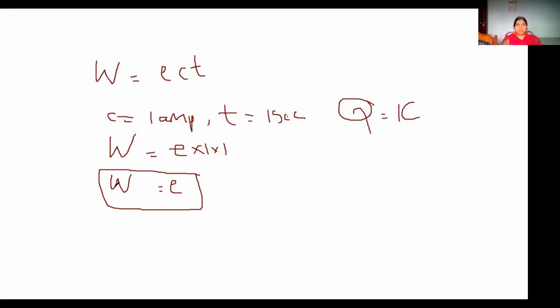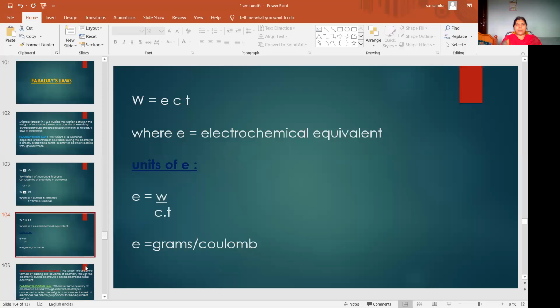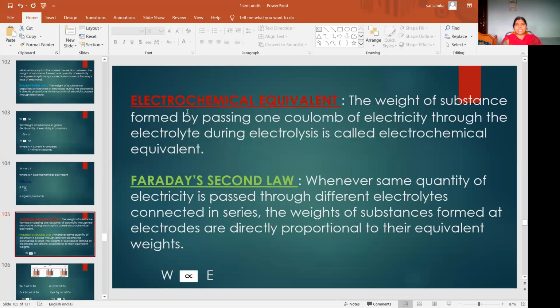Whatever weight is deposited is the electrochemical equivalent. So the amount of substance formed by passing 1 coulomb of electricity through the electrolyte during electrolysis is called the electrochemical equivalent.